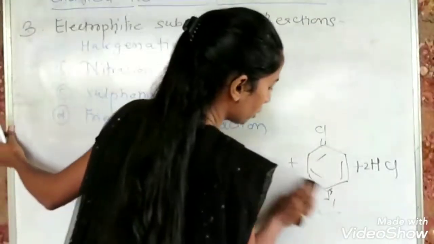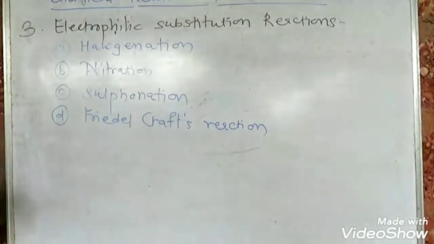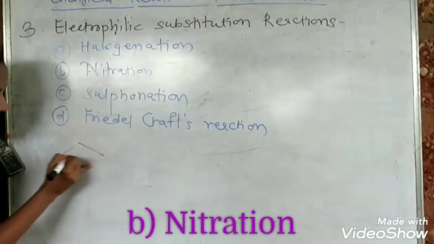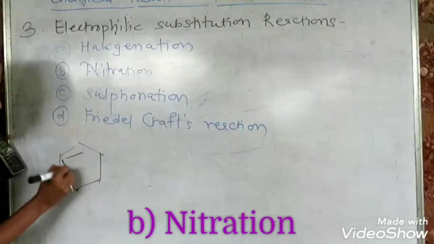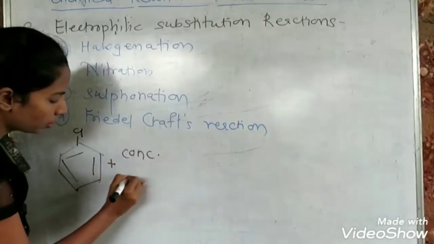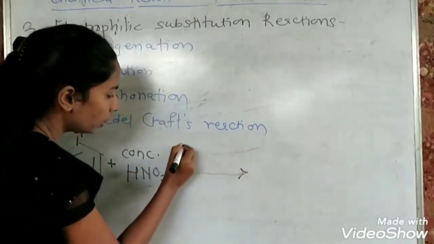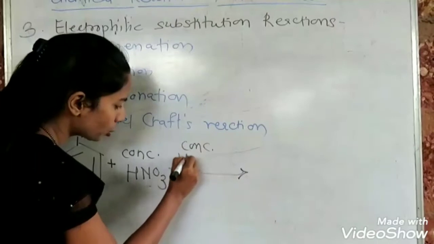Then the second reaction is nitration. Nitration is the reaction which is carried out in presence of concentrated HNO3 and concentrated H2SO4. Together they are called the nitrating mixture.